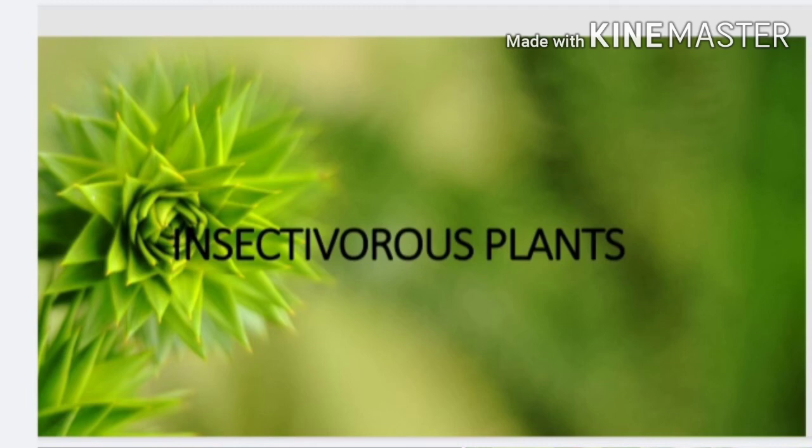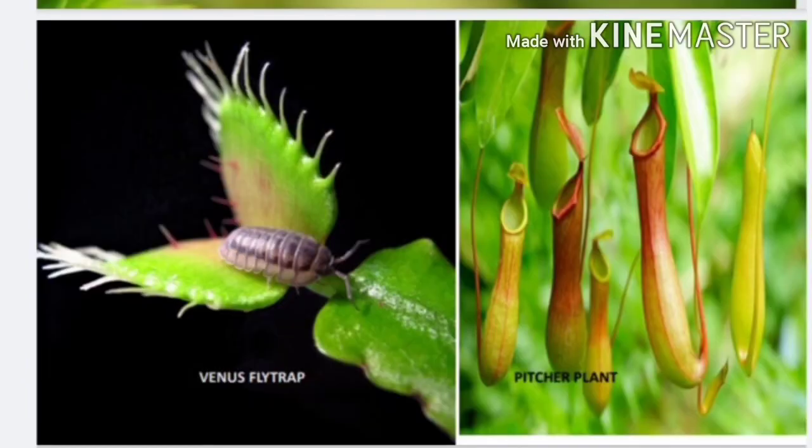Okay, students, hope you all are getting me. What are insectivorous plants? Some plants grow in soil that is poor in minerals. To get the minerals, they trap and eat insects. Such plants are called insectivorous plants. Venus flytrap and pitcher plant are examples of insectivorous plants.